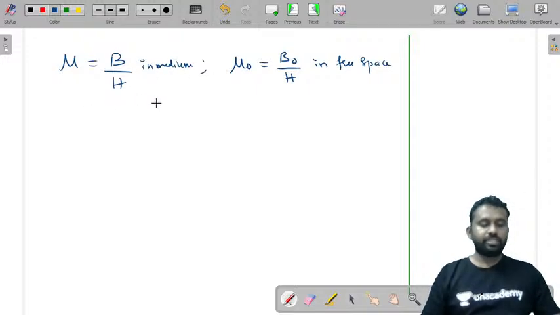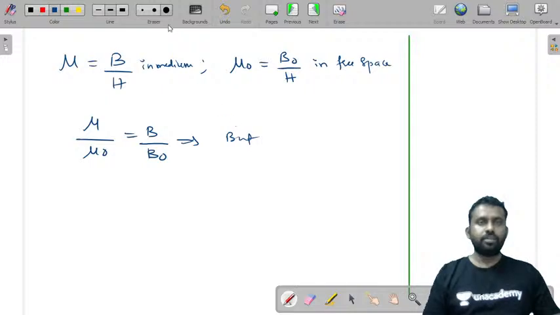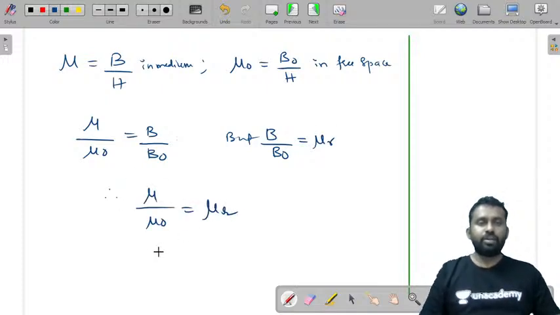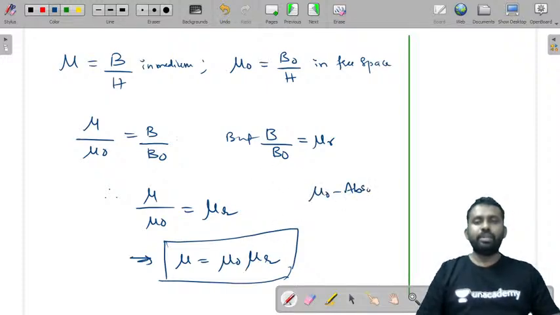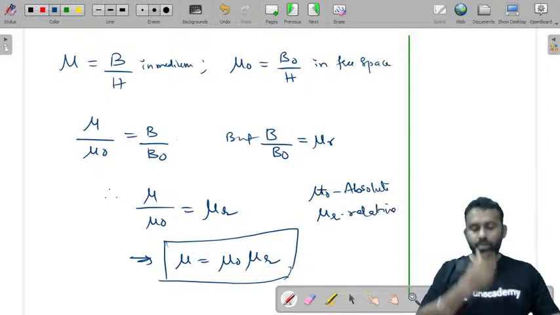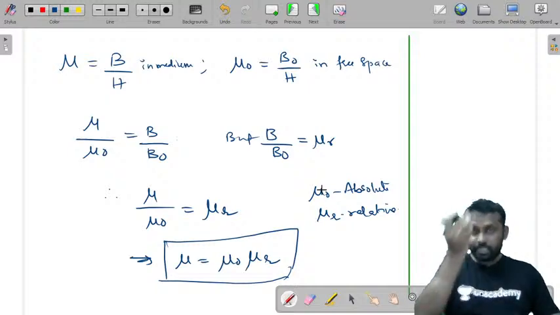Now if you divide both the equations, you get mu by mu naught is equal to B by B naught, but we know that B by B naught is equal to mu r. Therefore, mu by mu naught is equal to mu r, which implies mu is equal to mu naught into mu r, where mu naught is absolute permeability and mu r is relative permeability.